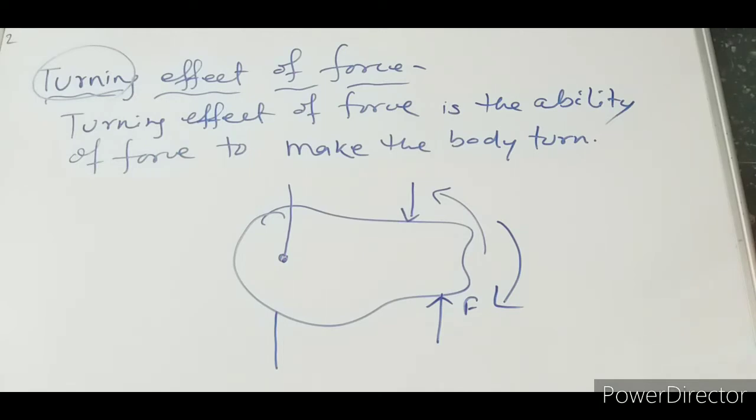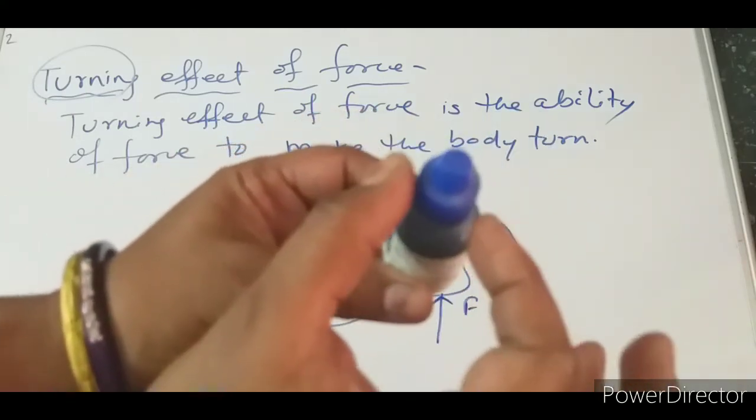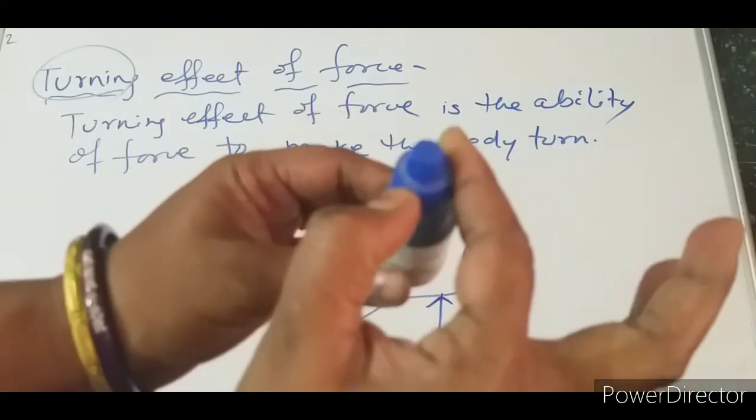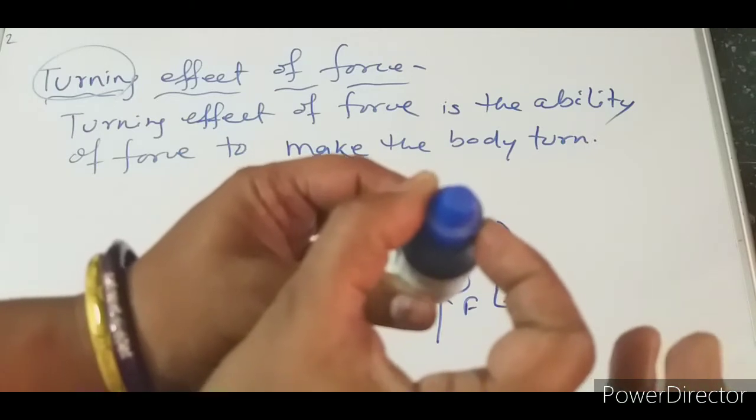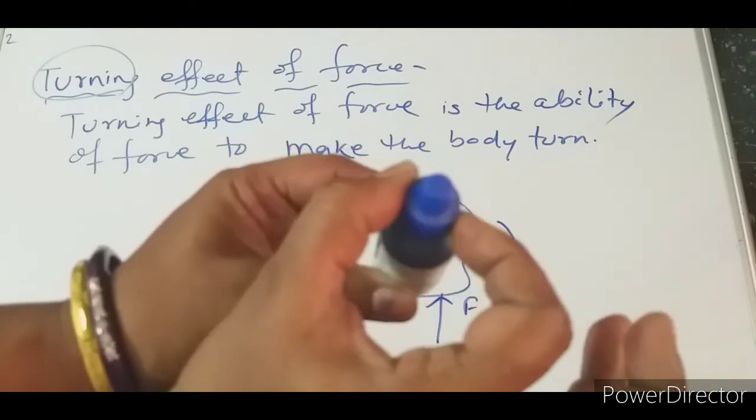Let us take a screwdriver. Or I want to open this cap. So here I will turn it like this. This is also a turning effect.